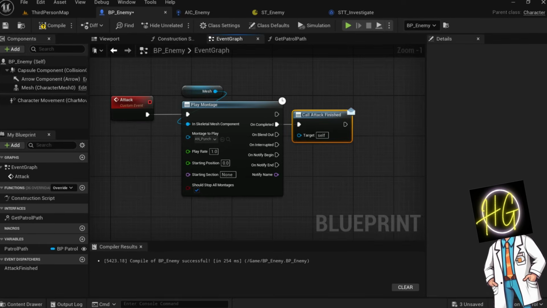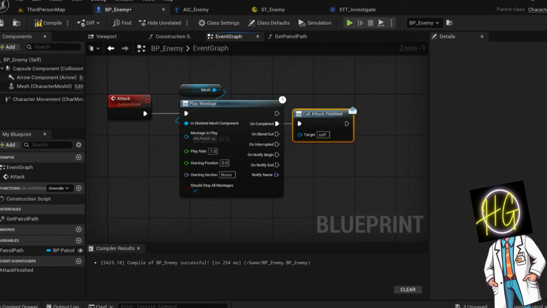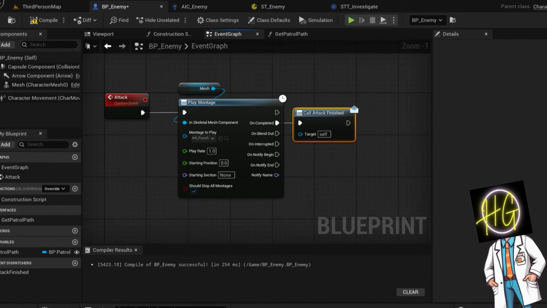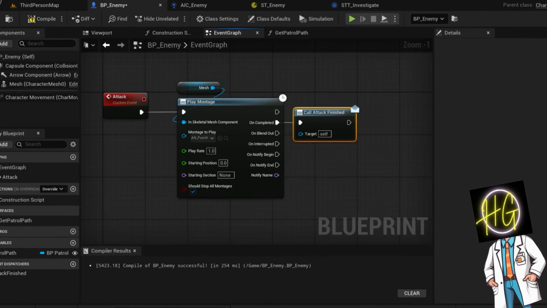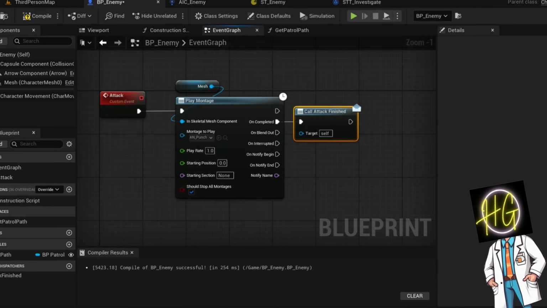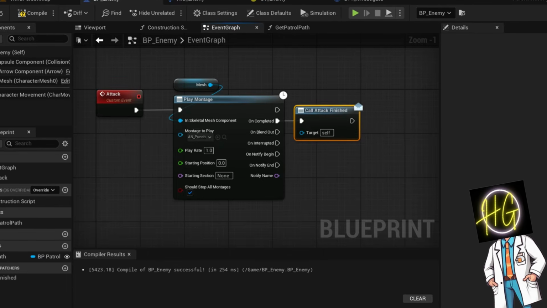An event dispatcher is a way to broadcast a custom event from one blueprint to others. For example, when a boss dies, you can broadcast on boss death, and all listening blueprints, for example UI, doors, etc., react. It's like shouting, "Hey, something happened," and other listening actors can choose what to do.